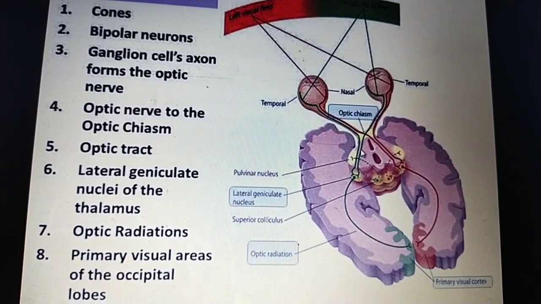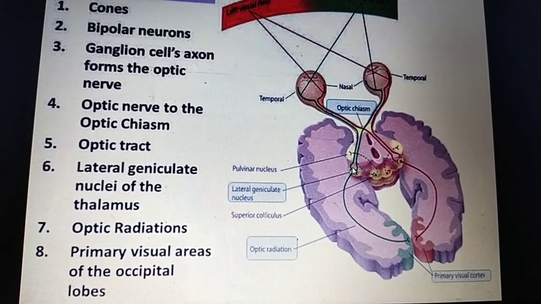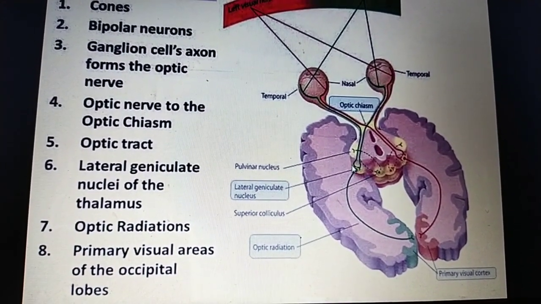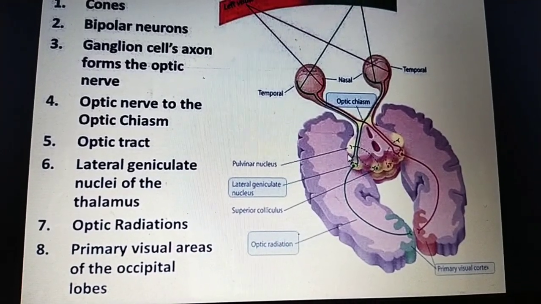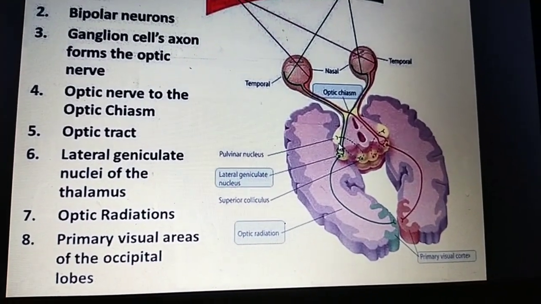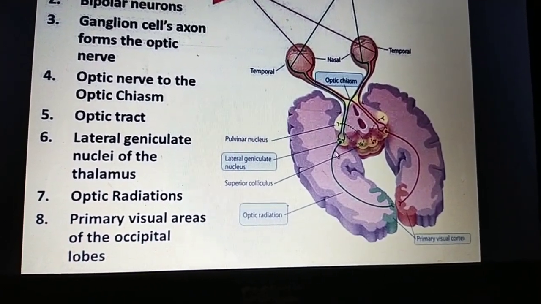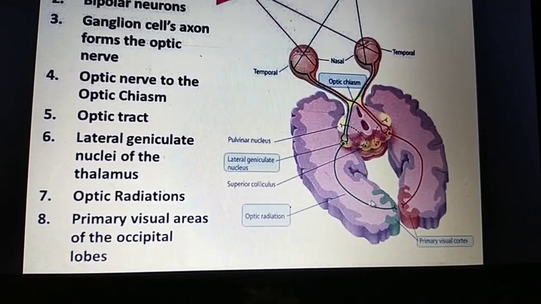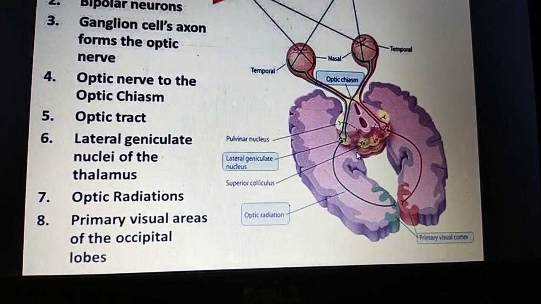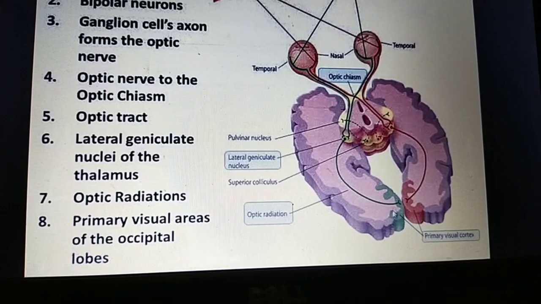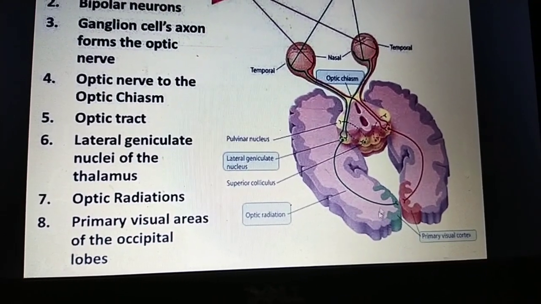This is the optic tract, and this portion is in the thalamus. This portion is called the lateral geniculate nuclei of the thalamus. From here you can see some radiations, called the optic radiation, and from this optic radiation, at the occipital lobe there is the primary visual area.